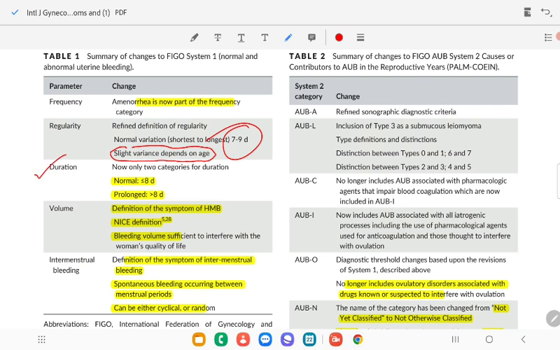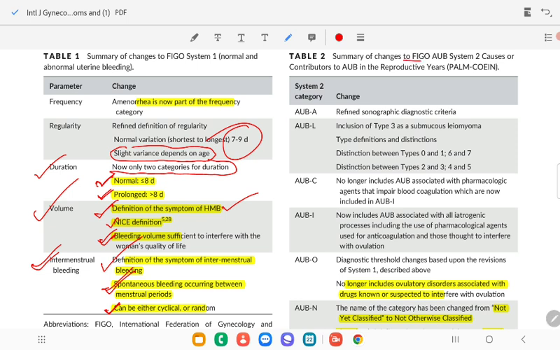For duration, there are now only two categories: if it is less than or equal to 8 days, or prolonged duration if it is more than 8 days. Volume: a nice definition of the symptom of HMB, bleeding volume sufficient to interfere with the woman's quality of life. What is intermenstrual bleeding? Spontaneous bleeding occurring between the menstrual periods, which can be either cyclical or random bleeding. Okay, cyclical intermenstrual bleeding or random intermenstrual bleeding.